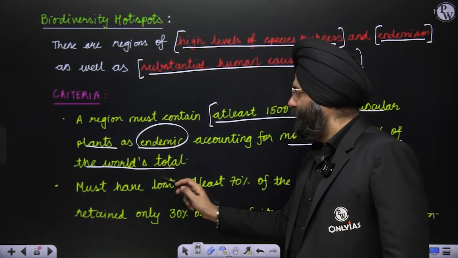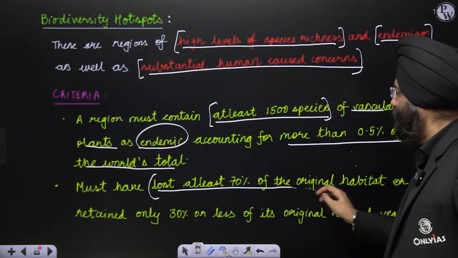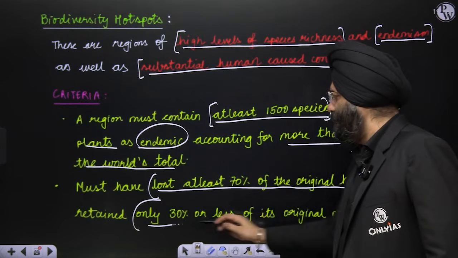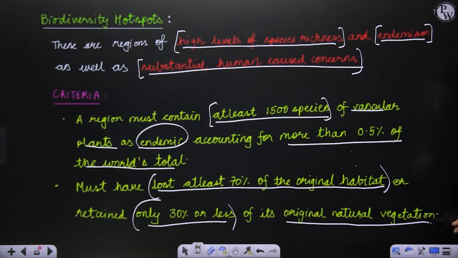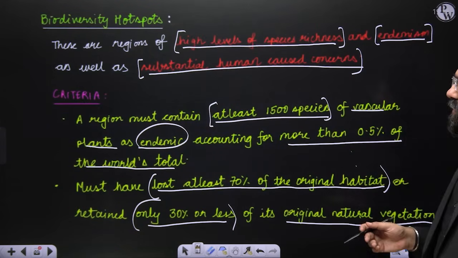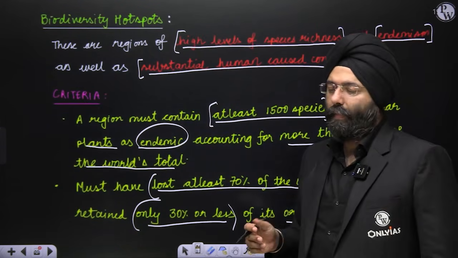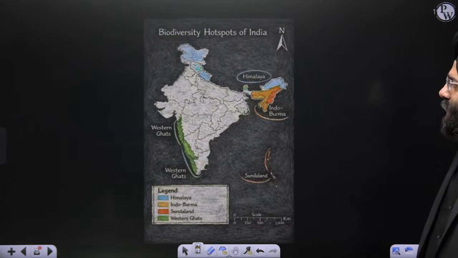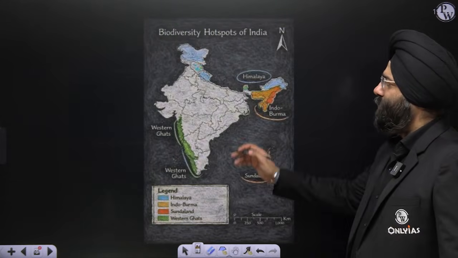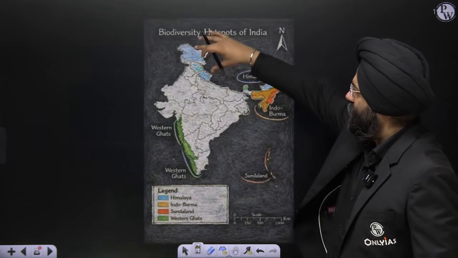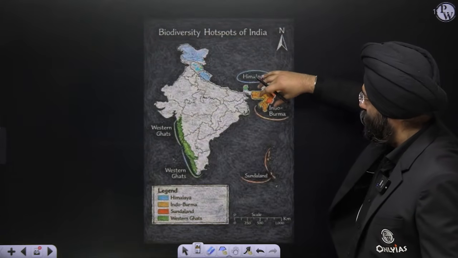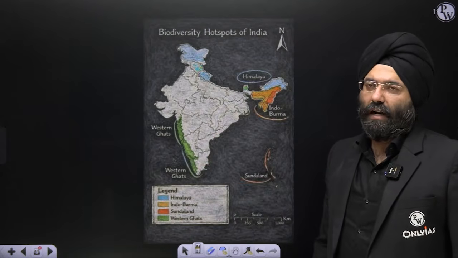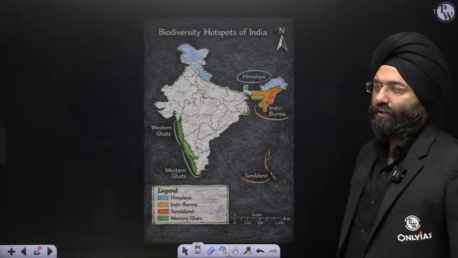Second, it must have lost at least 70% of the original habitat, or retained only 30% or less of the original natural vegetation. So if these two conditions are met, then you can declare a region as a biodiversity hotspot. In India, you can map 4 regions over here: the Western Ghats, the Himalayas, then you have the Indo-Burma and the Sundaland, a part of it. So these can be part of your biodiversity hotspots.